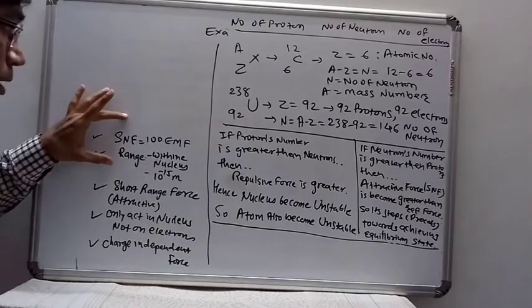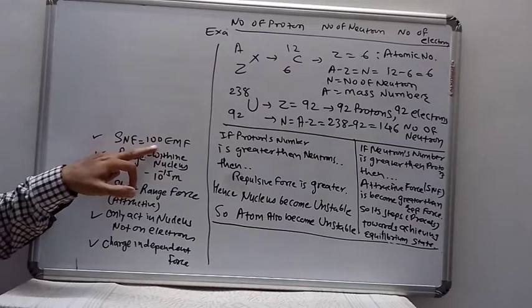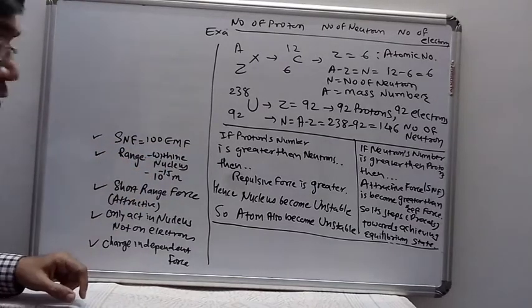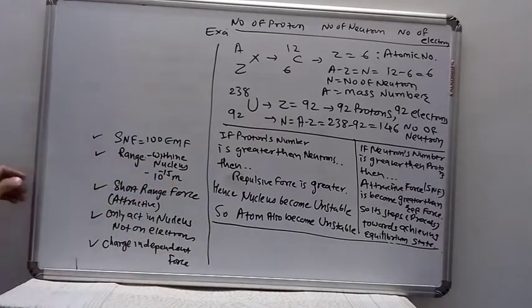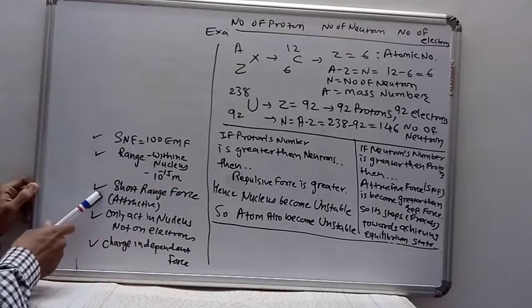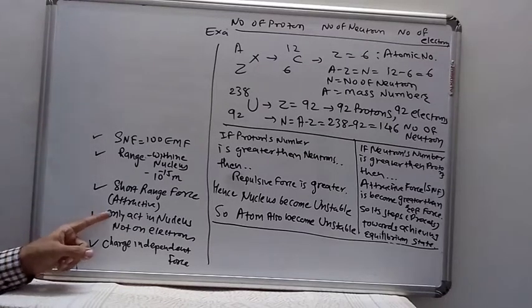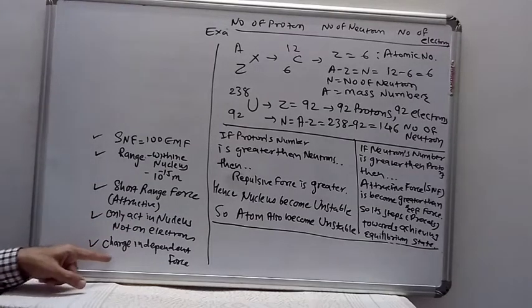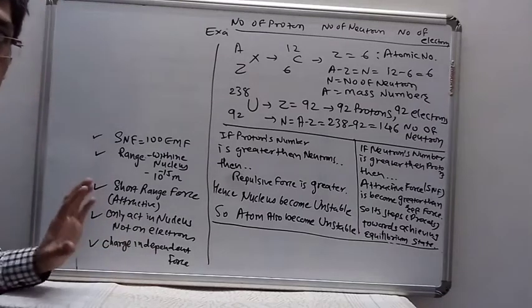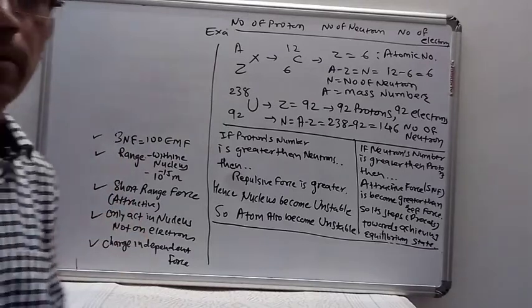Here we are taking the characteristics of the strong nuclear force. The strong nuclear force is 100 times greater than the electromagnetic force. Its range is within the nucleus, 10 raised to minus 15 meter. So it is a short range force, and it is attractive by nature. It is the strongest force. It acts only in the nucleus, not on the electrons. And it is a charge independent force, that means it does not depend on charge. It also acts between neutron and neutron, which are chargeless particles.